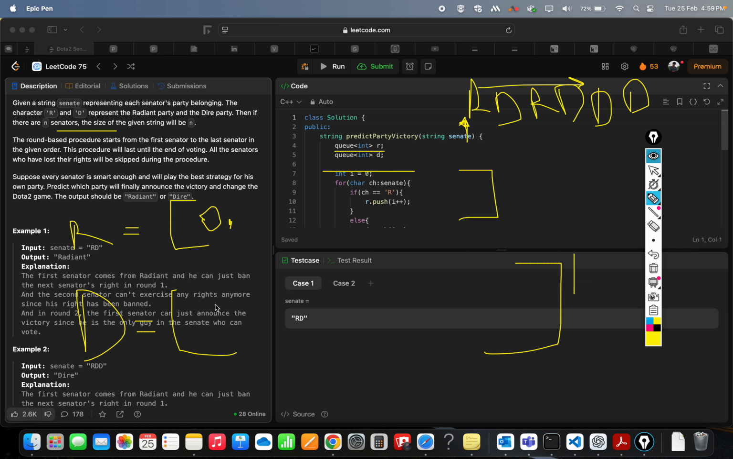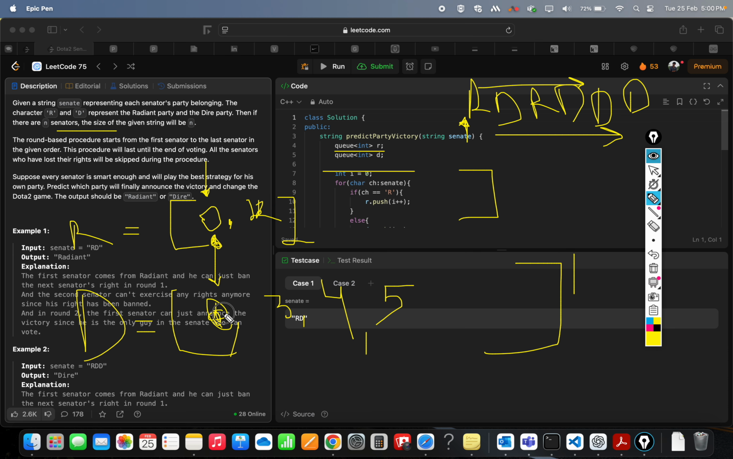Now we have dire, so we will insert index 1. Index 2 is R, so 2 here. So this is 2, right? 3 is dire, 4 is dire, and 5 is dire. Now we have iterated through this string, right? Now we'll do a fight between them, right? So both of these will fight, and whosoever has the smaller index has the first chance to choose, right? So radiant has the first chance to choose what it will do.